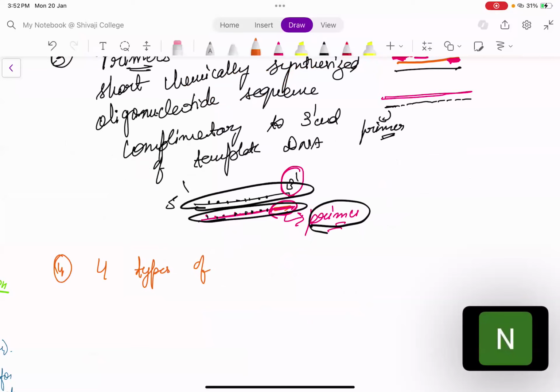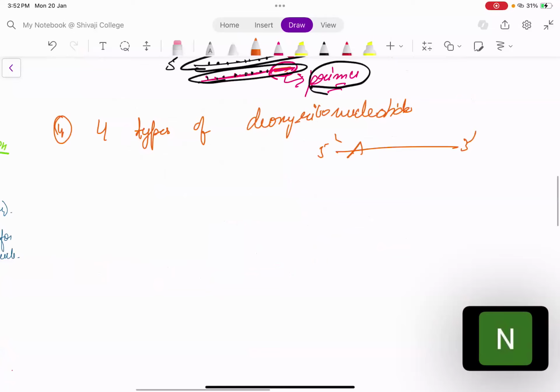For example, you have a template strand 5' to 3': A, G, C, C, T. And 3' to 5' is your T, C, G, G, A. This is your template DNA. Now you want to make its copy. So what happened for this 5'?